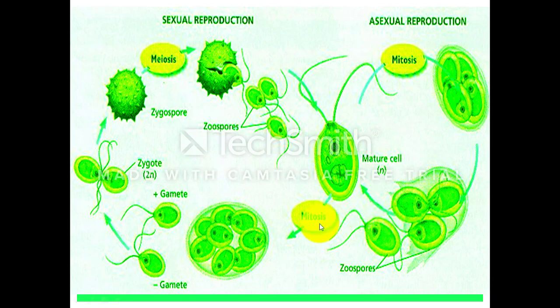Next is the sexual reproduction. Sexual reproduction takes place through two opposite gametes, which are either positive gametes or negative gametes, and also act as male gametes and female gametes. They come very close to each other and then fusion takes place in the gametes, so the zygote is produced by the fusion. Then the zygote goes into the zygospore. The zygospore goes through meiosis division, and this division produces the next individual daughter cells of the Chlamydomonas. So this is the sexual reproduction and asexual reproduction of the Chlamydomonas.